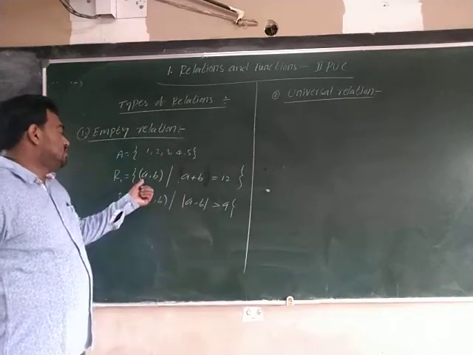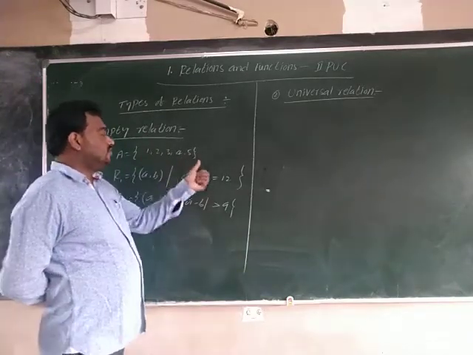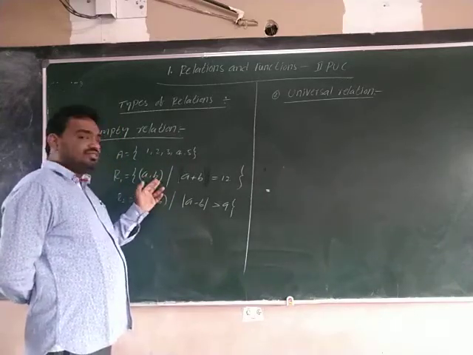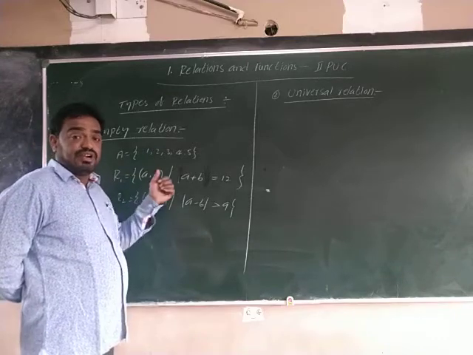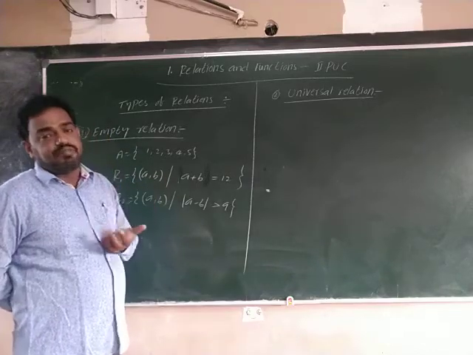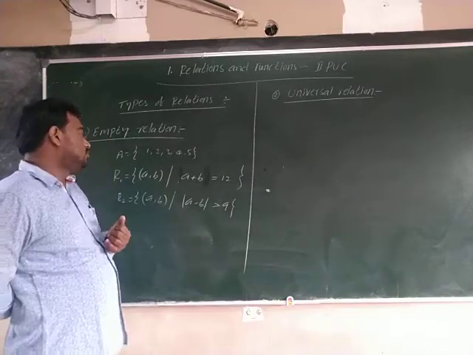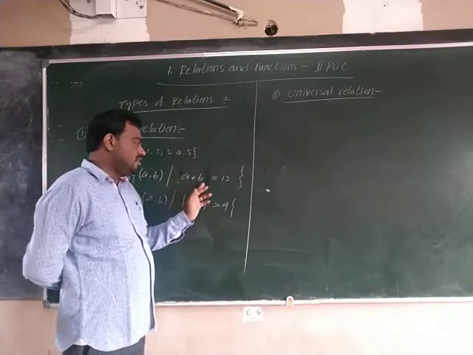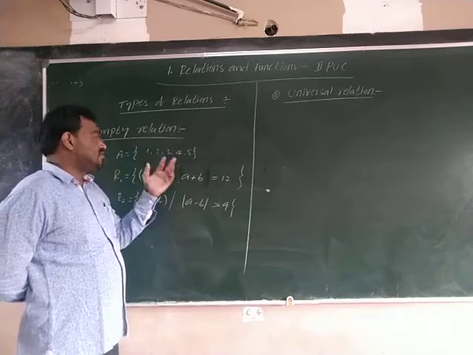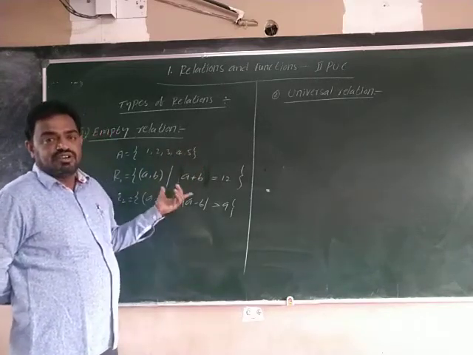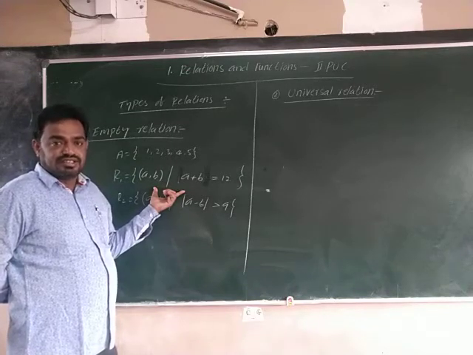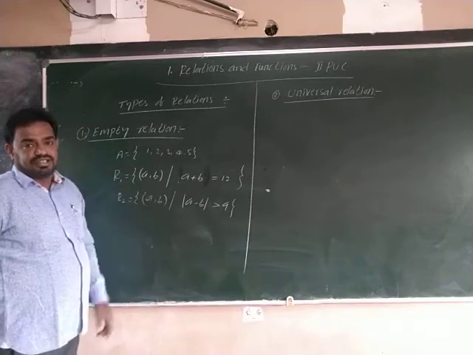Possible? You see, here A is equal to 1, 2, 3, 4, 5. Here small a and b both belong to A only, because R is the relation defined from A to A only. So a and b, small a and b, belong to the set A only. So a plus b, the sum of the two elements, is equal to 12. For which elements is this possible? Maximum we get is 5 plus 5, 10 only. So here the elements do not exist. So it is the empty relation.